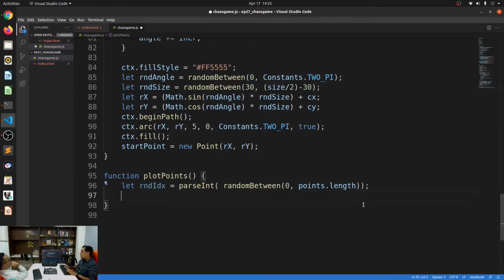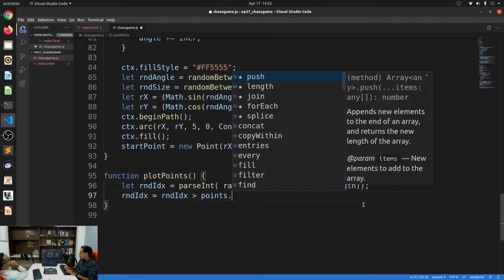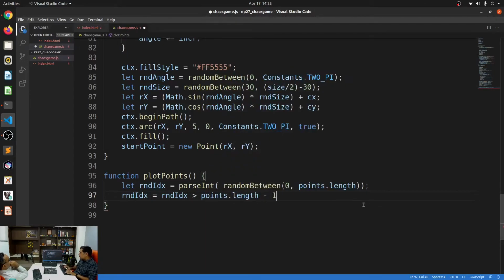I'll also make sure that this random index doesn't exceed the length minus 1, because I don't want an index out of bounds issue. So I'll say random index is equal to: if random index is greater than points.length minus 1, just make it the last point, or else just keep random index.